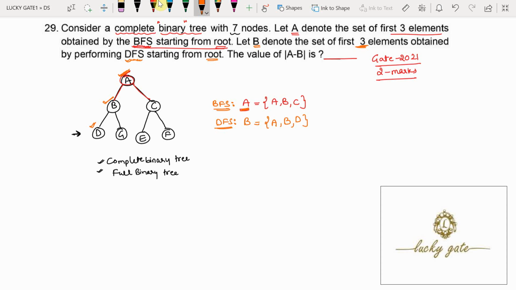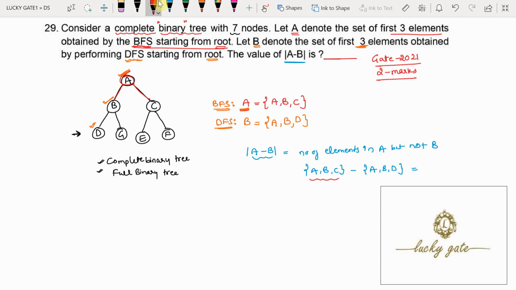Now the question is the value of mod A minus B. What is mod A minus B? Mod indicates the number of elements. What does A minus B say? It means A but not B, that is, we need to find the number of elements in A but not in B. Now, what are the elements in A after performing the breadth first search? A, B, C. What are the elements in B after performing the depth first search? A, B, D.